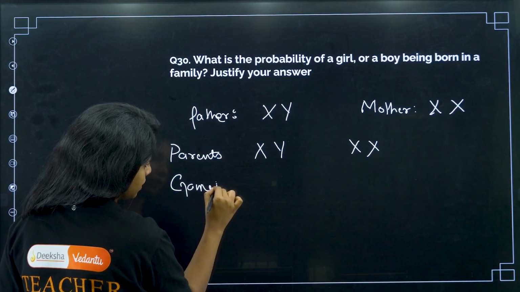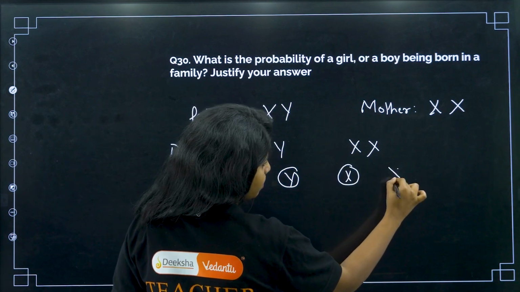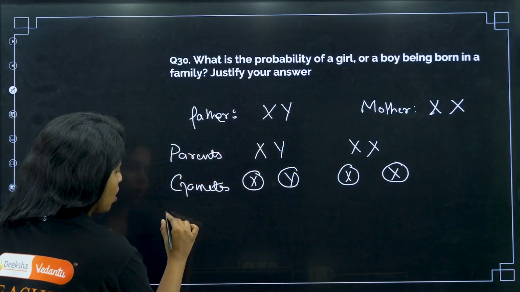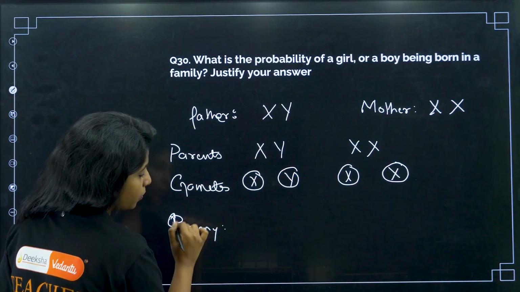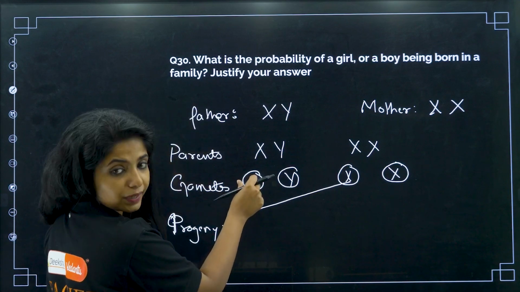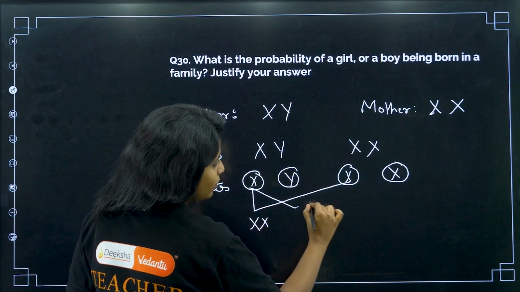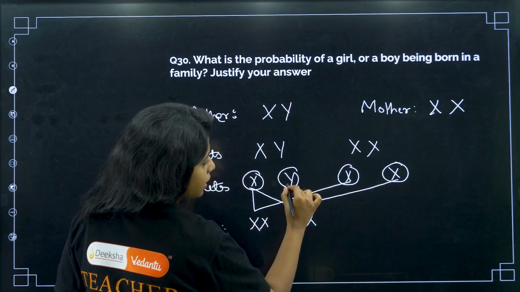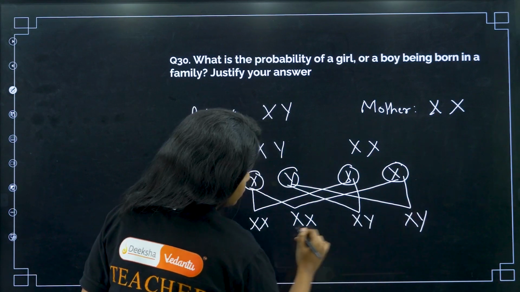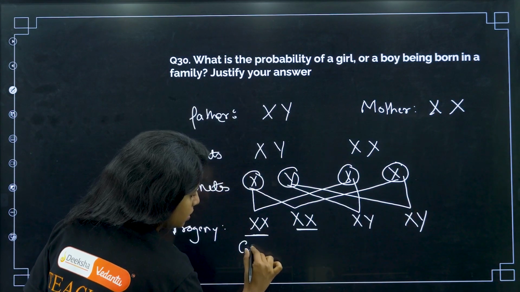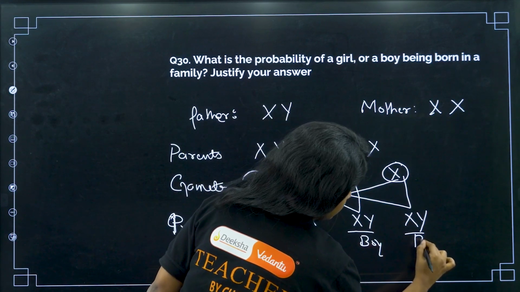What about the gametes? The gametes can be X or Y from the father, and from the mother X or X. There is no choice. Now, what about the progeny? This sperm carrying X can fuse with this X, giving XX. This sperm can fuse with the other X, similarly XX. This Y can fuse with this X, so it will be XY. This can fuse with the other X, again XY. So XX is female, so this will be a girl, this will be a girl, this will be a boy, and this will be a boy.